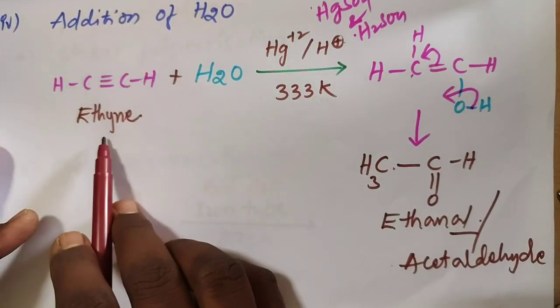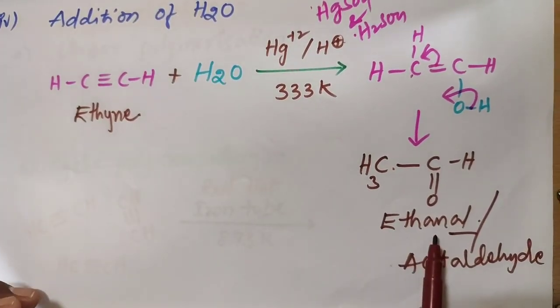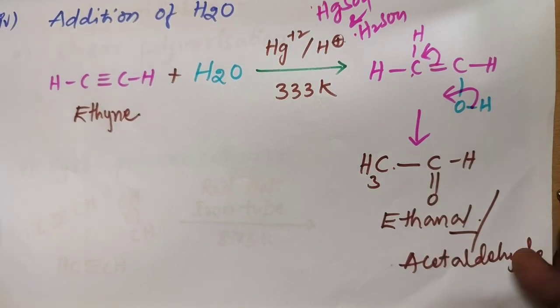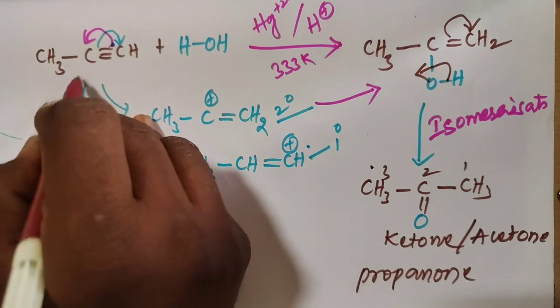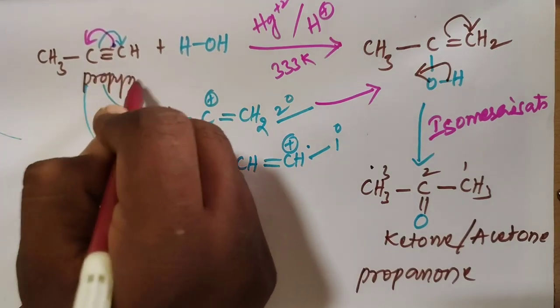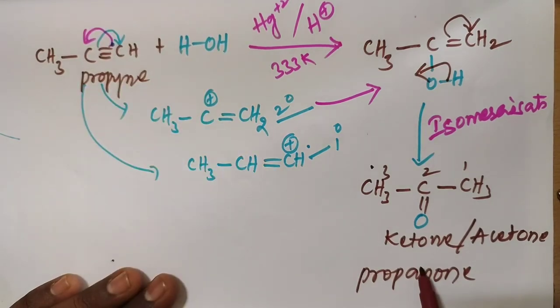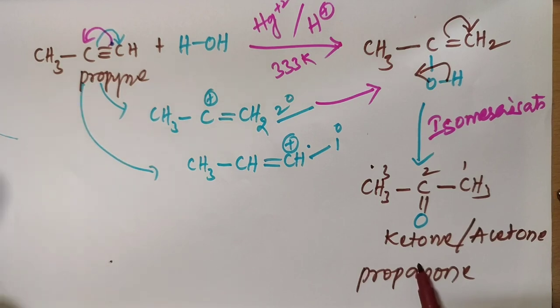Addition of H2O to ethyne gives an aldehyde product. Addition of H2O to propyne gives ketone products. Aldehydes are prepared from ethyne, and ketones are prepared from propyne, by the addition of H2O in the presence of HgSO4 and dilute H2SO4 under 333 Kelvin temperature only.